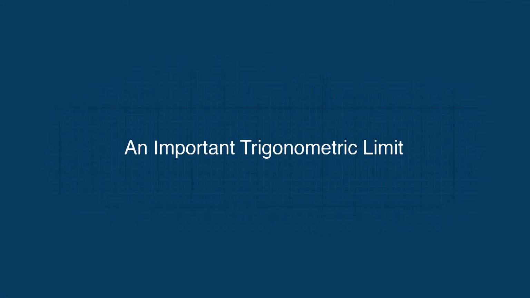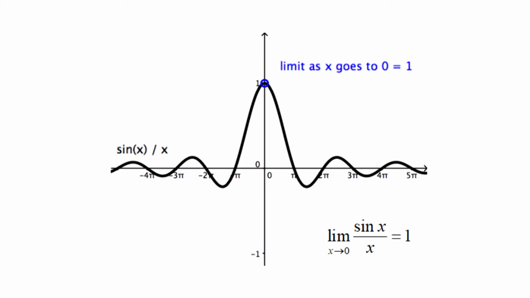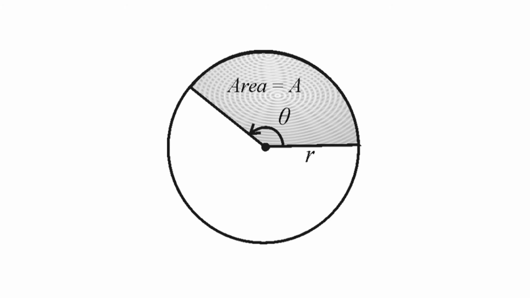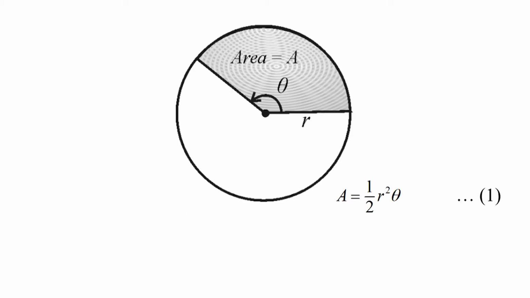An important trigonometric limit. Let us give the formal proof of the important trigonometric limit: the limit of sin x / x as x approaches 0 is 1. First, we note that the formula for the area A of a sector with a radius r and a central angle θ radian is A = (1/2) r² θ, equation number 1. This is obtained as follows.